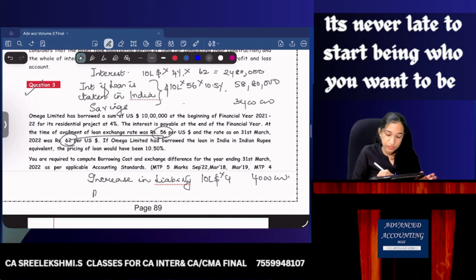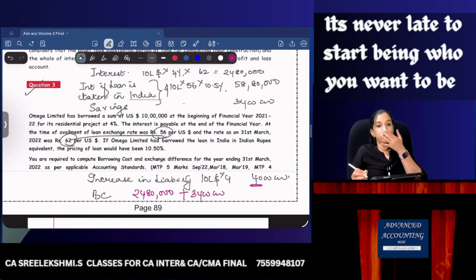How much is the borrowing cost that can be capitalized? You can anyway capitalize 24 lakh 80,000. But out of this exchange difference, they are limiting the capitalization to 34 lakhs. So 34 lakh plus 24 lakh 80,000, maximum capitalization possible is.